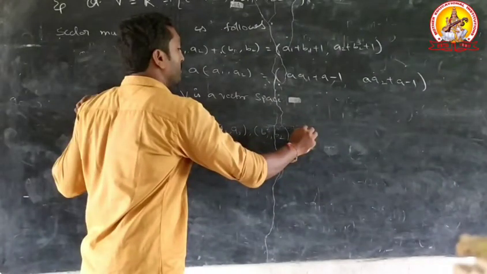Next point is scalar multiplication. What is the meaning of scalar multiplication?